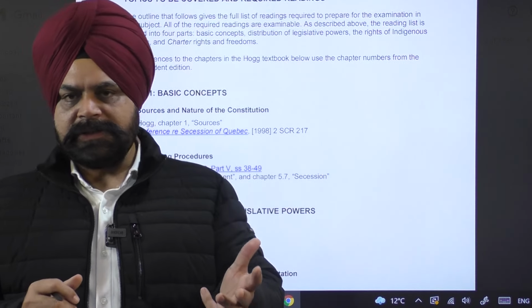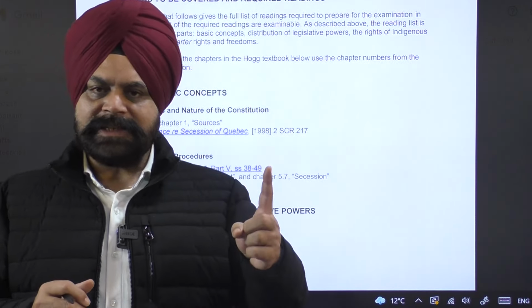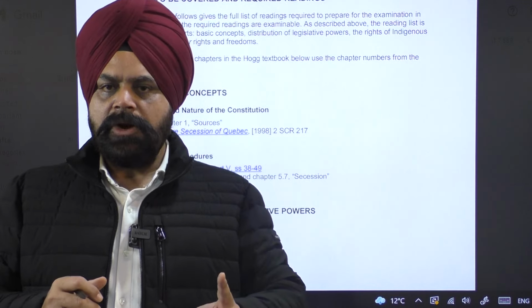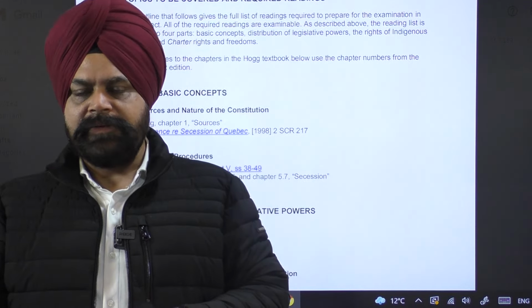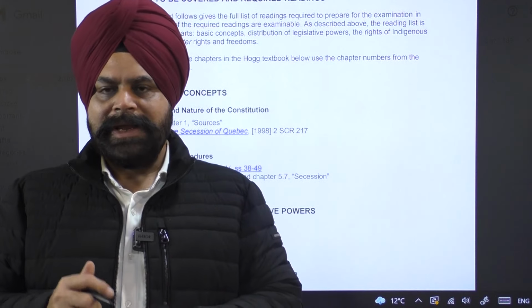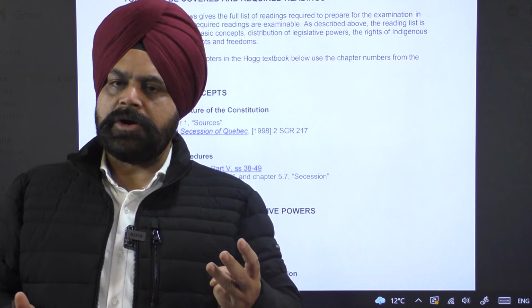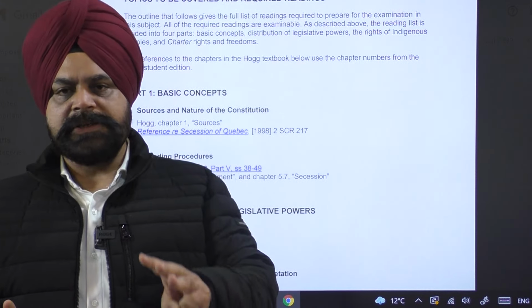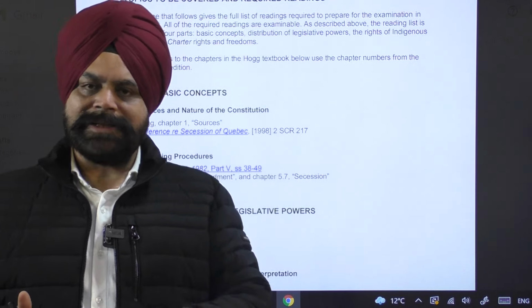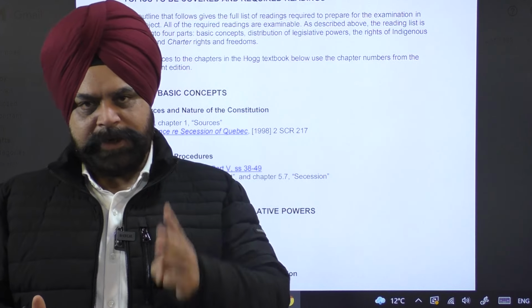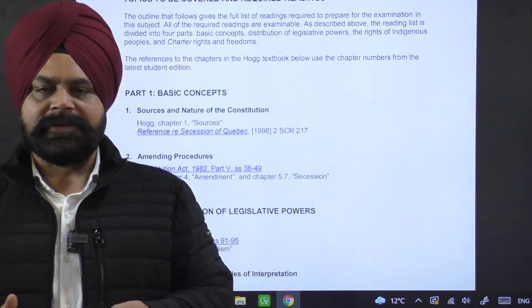Again, there are 3 organs. One is a legislature for making the laws. There is an executive for implementing those laws. And third is the adjudicatory body, that is the judiciary. So there are 3 organs which have been established under this confederation, under the BNA Act. It is known as the British North America Act 1867.